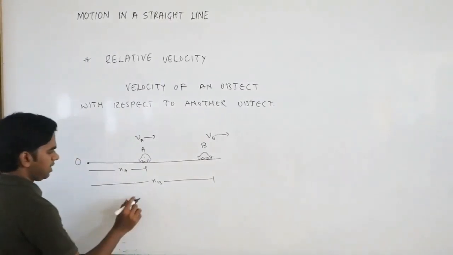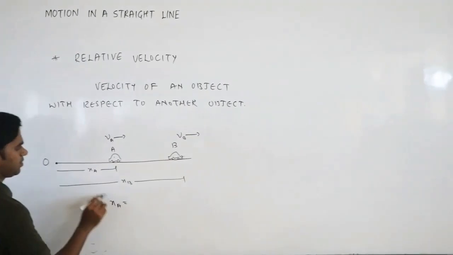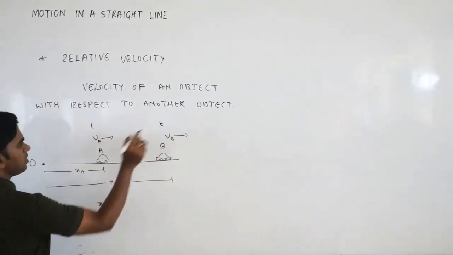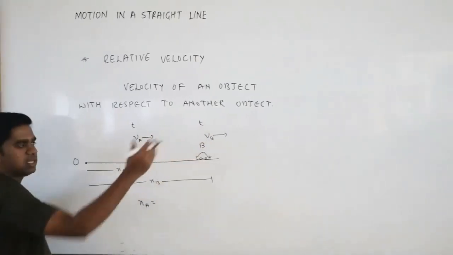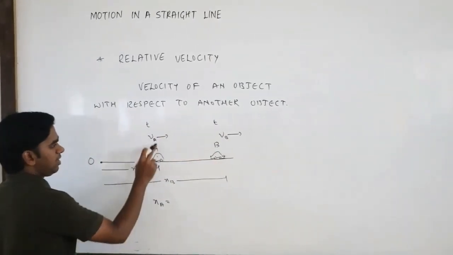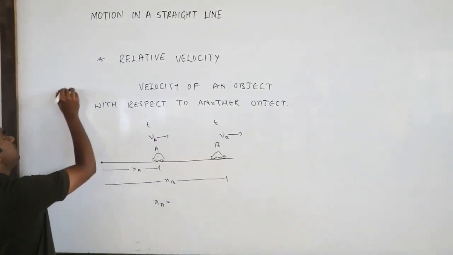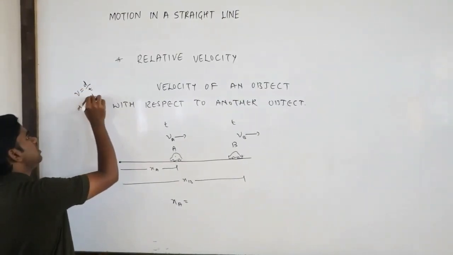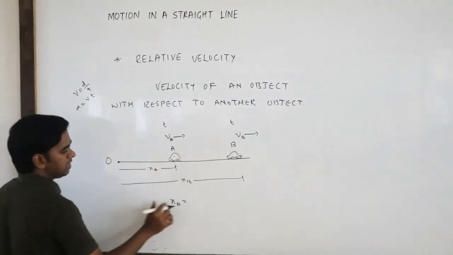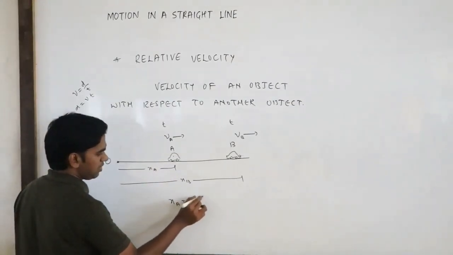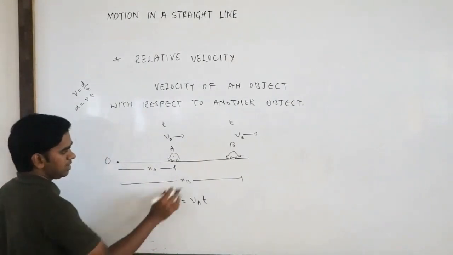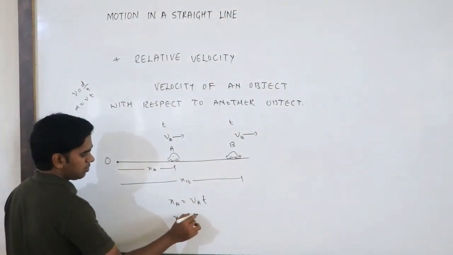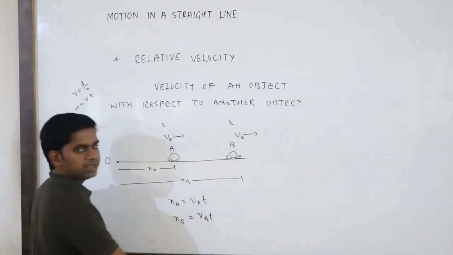Now, say A has taken time t to come here, and B has also taken time t. We know that velocity equals distance divided by time, so distance is velocity into time. So this distance, I can write as the velocity of A into time: XA equals VA into t. Similarly, the distance of B, I can write as XB equals velocity of B into time.